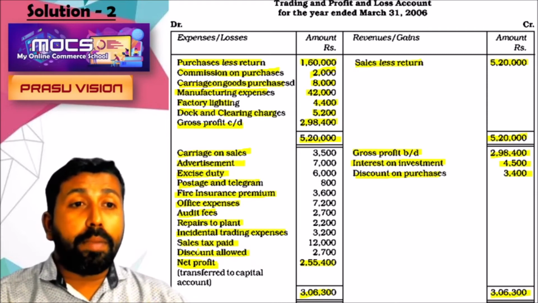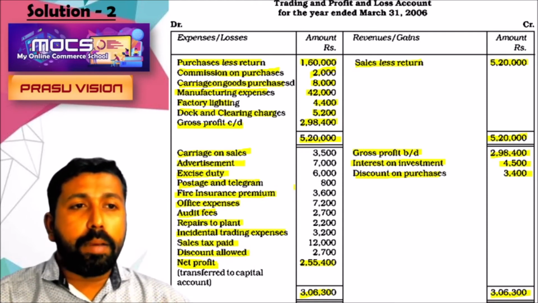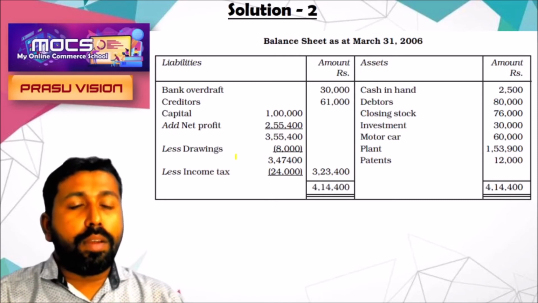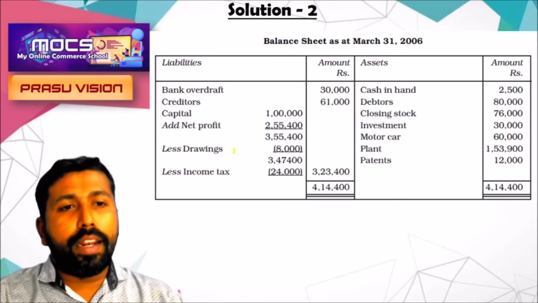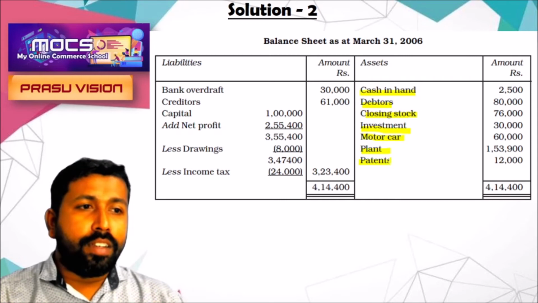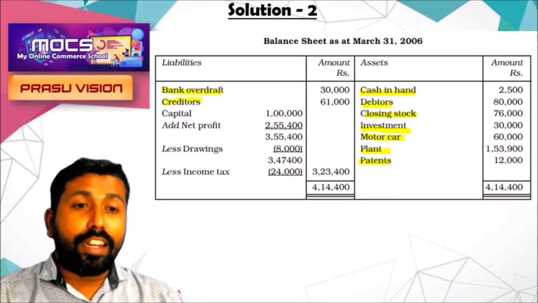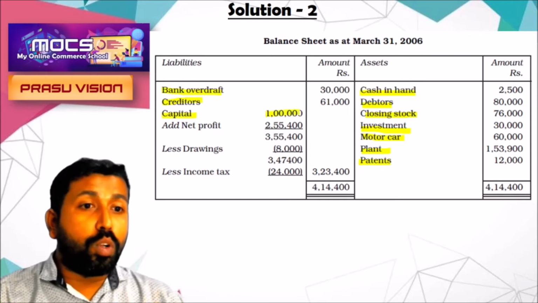So this is the combined account of trading and profit and loss account, otherwise known as the income statement. My dear students, this is the format of the balance sheet, the horizontal form of balance sheet. We are writing cash in hand on the asset side, debtors, closing stock, and we are noting investment, motor car, plant. All these details are available in the question. All the assets will be noted on the asset side, and the liabilities, bank overdraft, creditors, current liabilities are noted on the liability side. Then the amount of capital is 1 lakh.